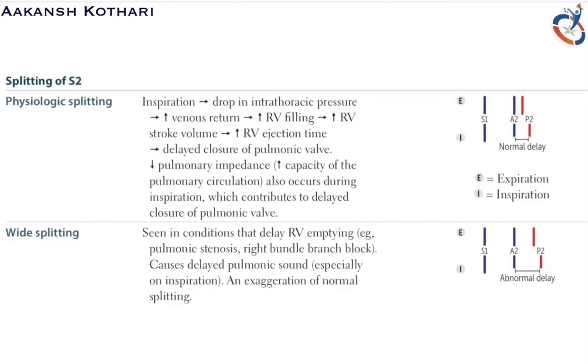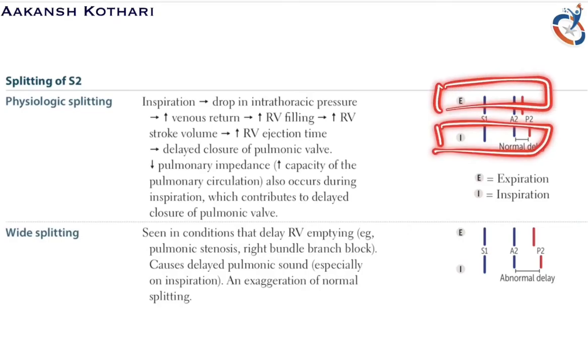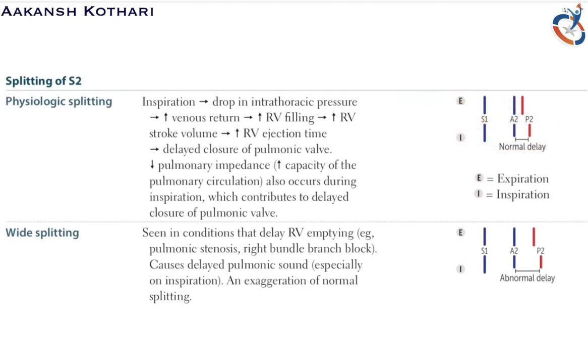Okay, now during a physiologic state, that is during expiration or inspiration, there is a normal delay. There is a normal delay during inspiration as compared to expiration. Is it clear? Now, physiologic splitting, when there is inspiration, there is a decrease in the intrathoracic pressure, correct? There is an increase in the intrathoracic volume, which leads to a decrease in the intrathoracic pressure. Am I clear? Now, due to decrease in the intrathoracic pressure, there is increase in the venous return.